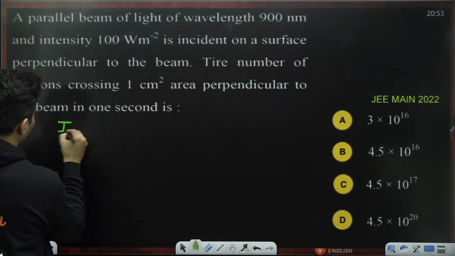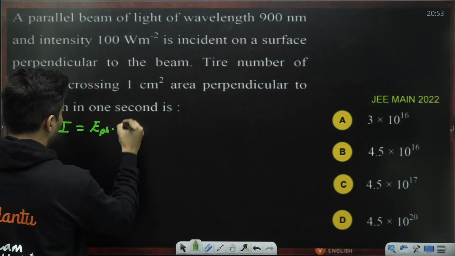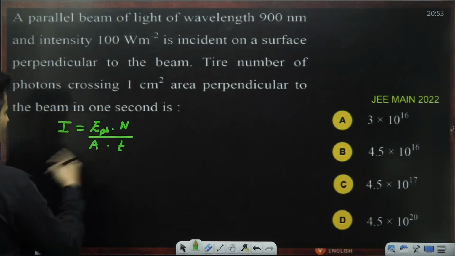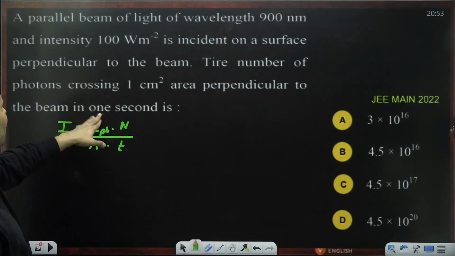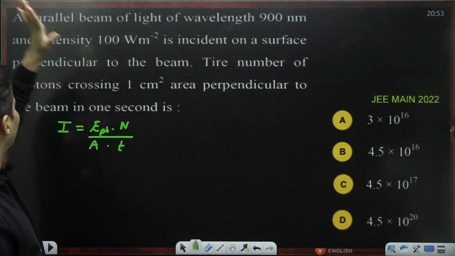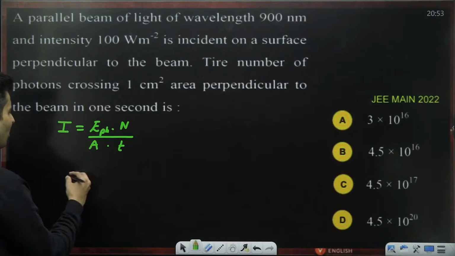Use that. Intensity is energy of the photon into the number of photons upon the area into the time. Now time is given, number of photons we have to find, area is also given, intensity is also given, and wavelength is also given. Okay, everything is given, so you just have to find n.